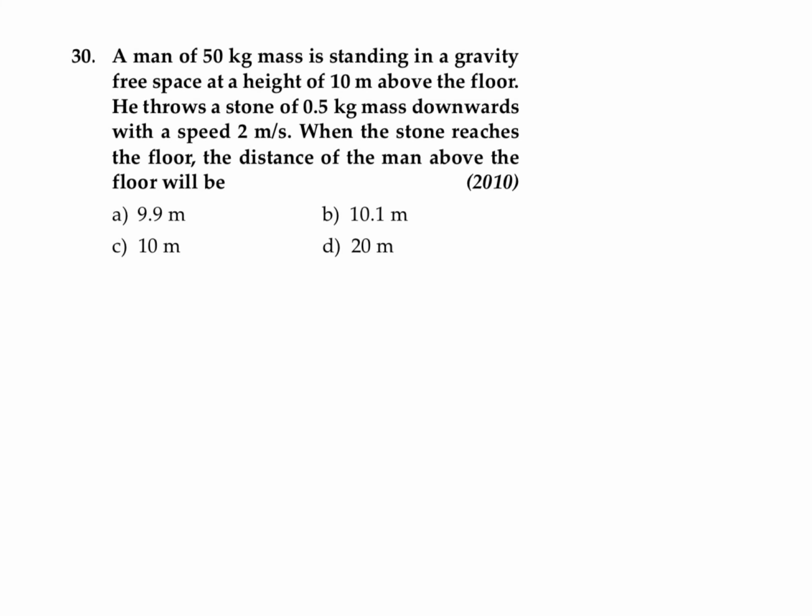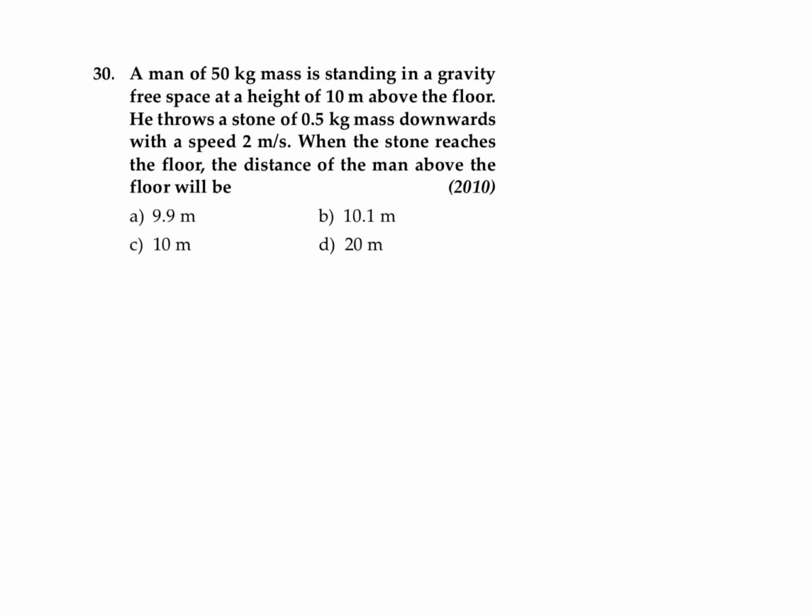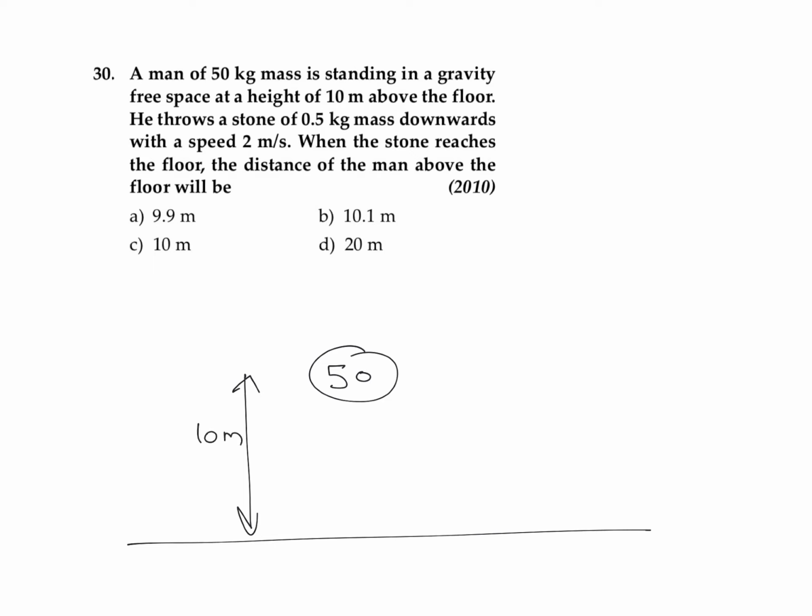So this question is basically related to collision and conservation of momentum. Over here we are considering that a man of mass 50 kilogram is standing in a gravity free space at a height of 10 meter above the floor. So with respect to this floor, we can take this distance as equal to 10 meter. He throws an object of 0.5 kilogram downward with a speed of 2 meter per second.